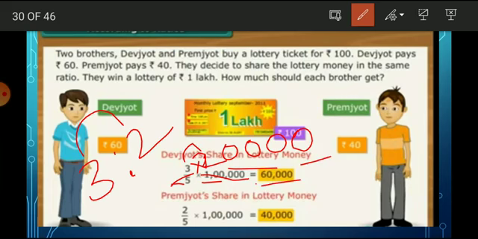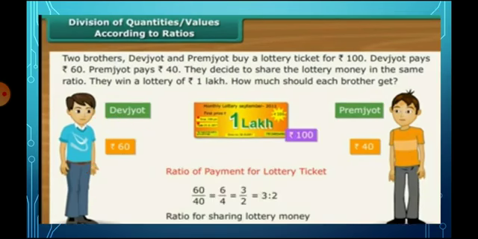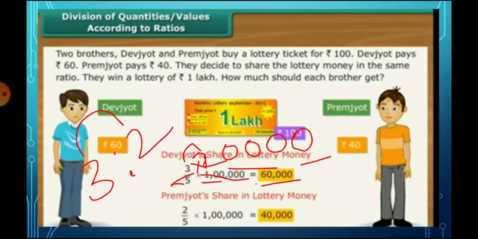Now Premjyot's share in the lottery money is the same, but he has only two parts. So 2 divided by 5, into 1 lakh. So here also we get 20,000. Then 2 into 20,000 is 40,000. So here we can mention the same ratio. Here it is 3 is to 2, and here it is also 3 is to 2.